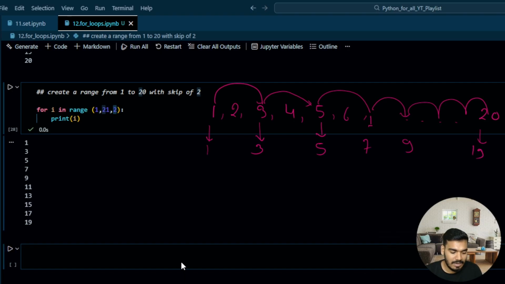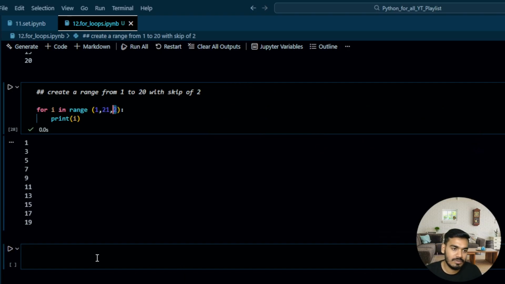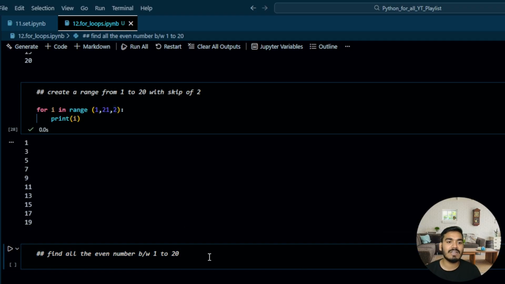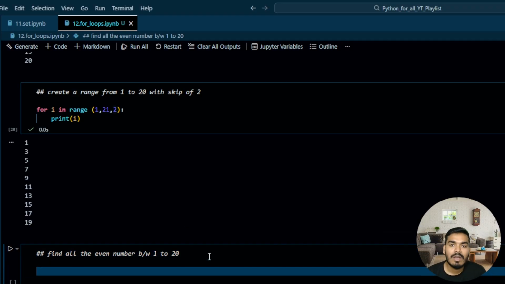Now, let's try to find all the even numbers between 1 to 20. So this is the actual question. So we understand the for loop, guys. Now we have to find the even numbers between 1 to 20. Now the question is, what is an even number? A number which is divisible by 2 is an even number, right?